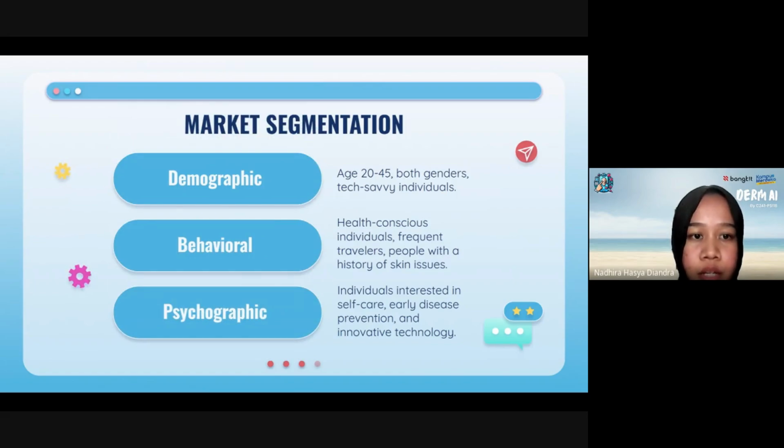This is market segmentation. First is demographic. This is for ages 20 until 45, both genders, tech-savvy individuals. Next, behavioral. This is for health-conscious people, frequent travelers, and those with a history of skin issues. Psychographic: interest in self-care, early disease prevention, and innovative technology.